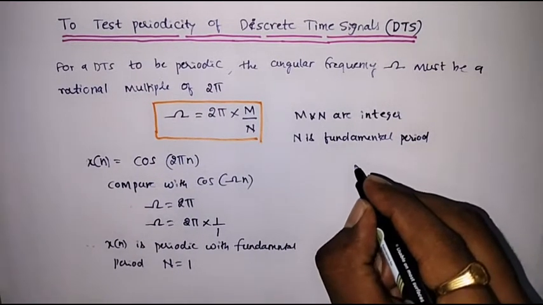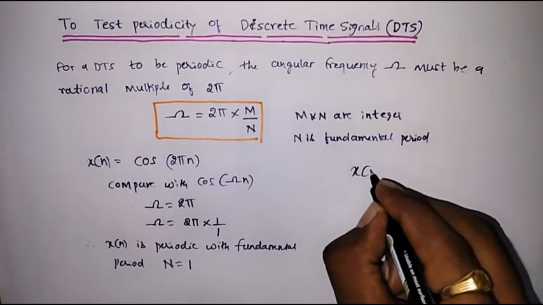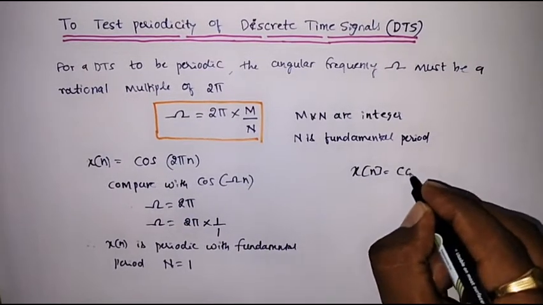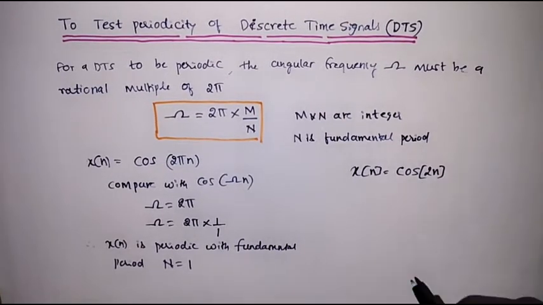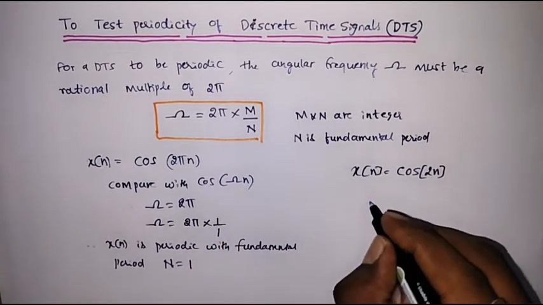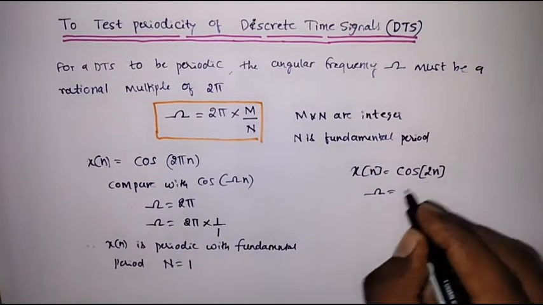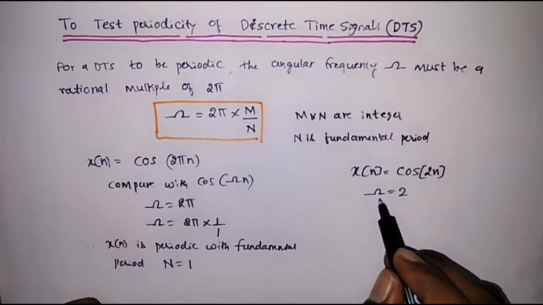Similarly, I'll give one more example. Suppose x of n is equal to cos 2n. It's a discrete signal. Now we'll compare it with cos omega n. So here omega is equal to 2.